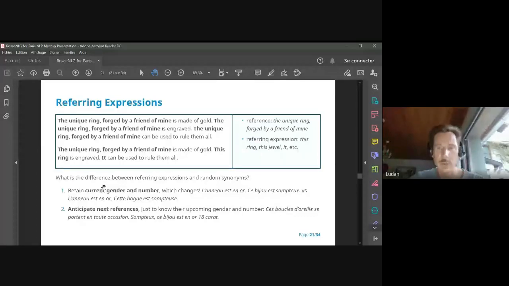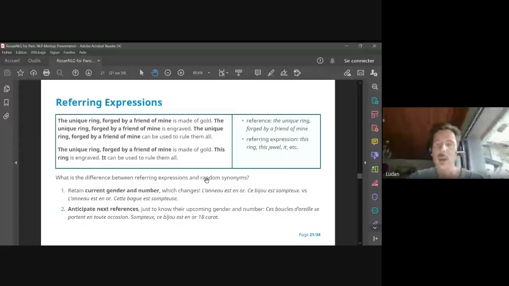The first time you talk about something, you use quite a complex reference, here the unique ring forged by a friend of mine. After that, the second and third time, you will use something lighter, like this ring, this jewel, or it. What is the difference with synonyms, because it also uses some randomness? The issue is that you have to retain the current gender and number, which actually changes.